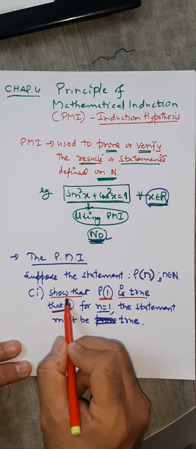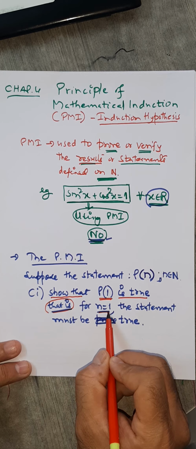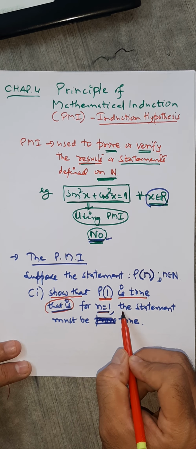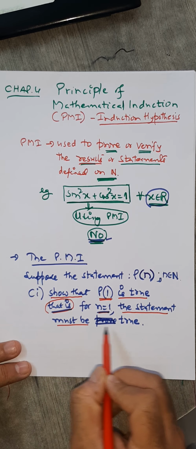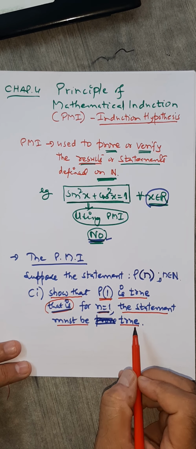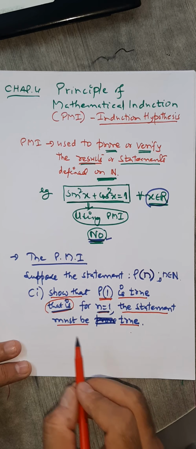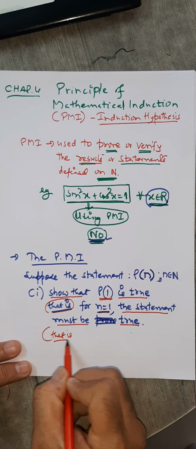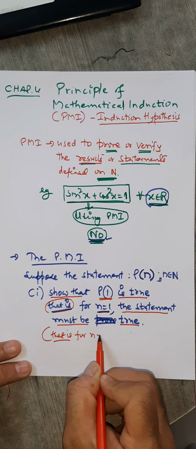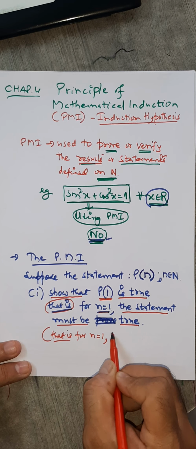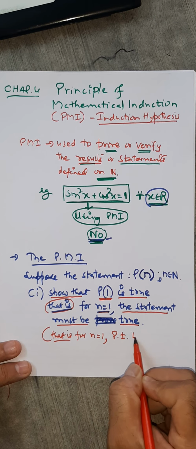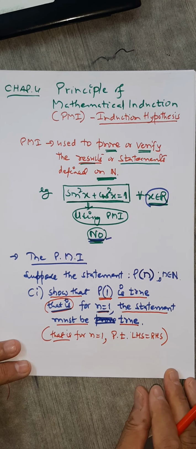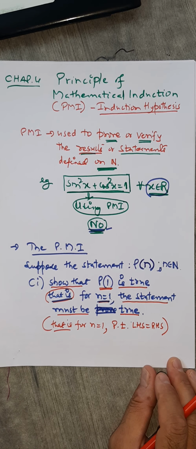What's the meaning of this? That is, for n equals to 1, that means in the given statement, instead of n you put 1, and show that the statement must be true. This is what you need to show, remember. That is, for n equals to 1, prove that LHS equals to RHS in the given statement. That's the one thing.